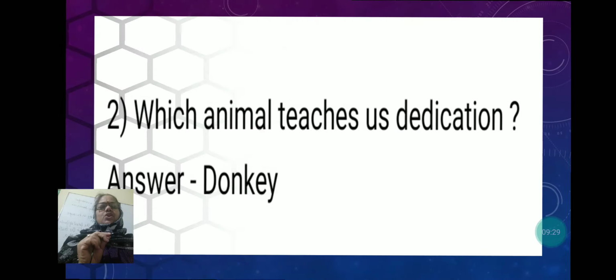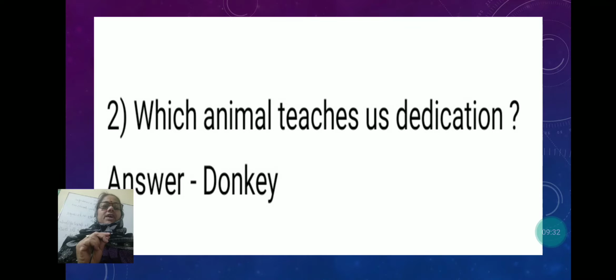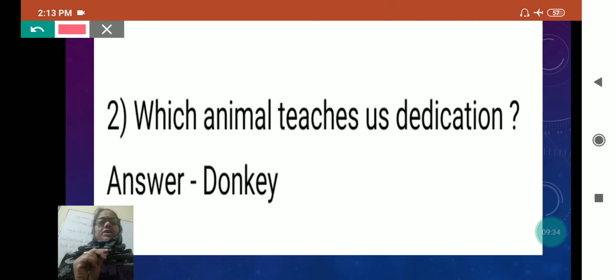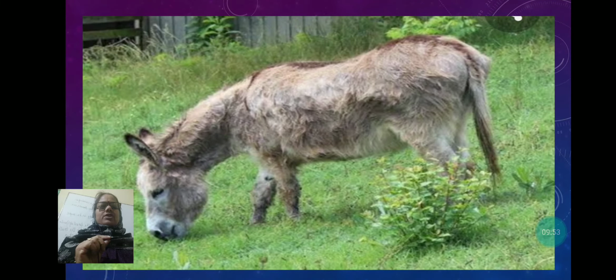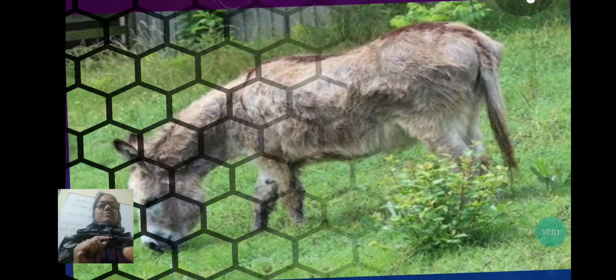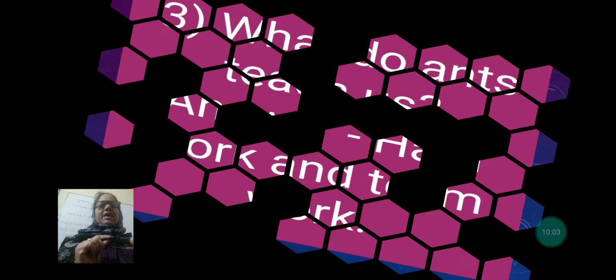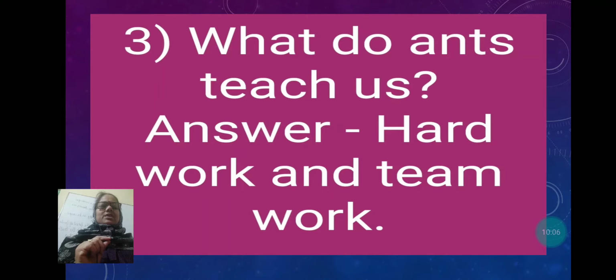The second question is, which animal teaches us dedication? And that is the donkey. The donkey is dedicated towards its master. Whatever the donkey's master tells, it will do. It won't say no, I can't, meaning it won't betray its master. See the picture of the donkey grazing grass. That's why donkeys are called the beast of burden, because they are dedicated to their master and carry as much load as their master keeps on them.